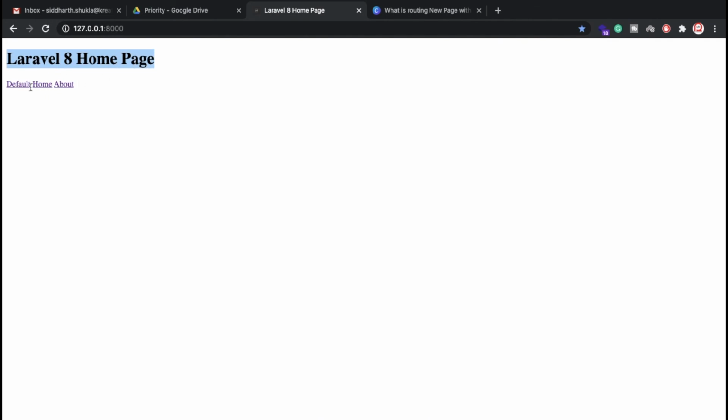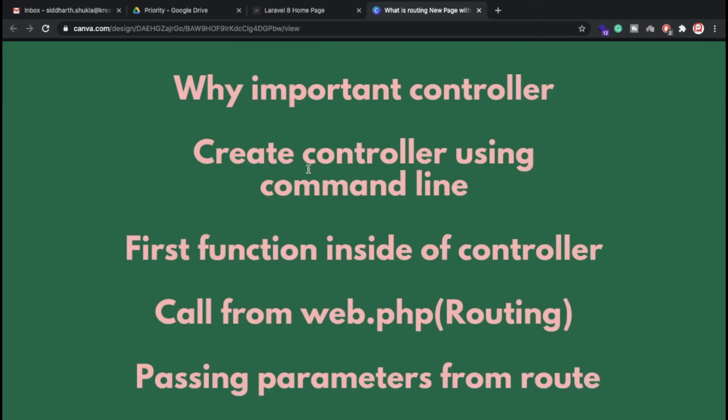So we're loading the home page from a URL using a controller. We have covered what a controller is, why it is important, how to create a controller using the command line, a first function inside the controller called from the routing, and passing a parameter.